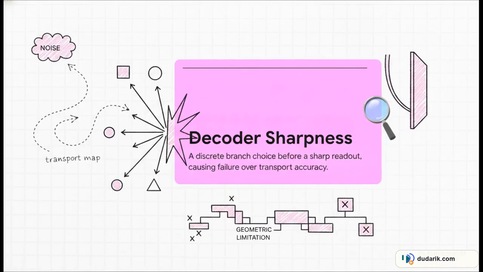See, generation relies on a transport map to move from noise to a recognizable output. The reason these text models fail in a few steps isn't because the model lacks transport accuracy. It's actually because the model hits a really sharp categorical readout. Basically, it hits a discrete branch choice where it has to decide on one specific hard token. And that boundary is simply too sharp for a smooth map to resolve quickly.